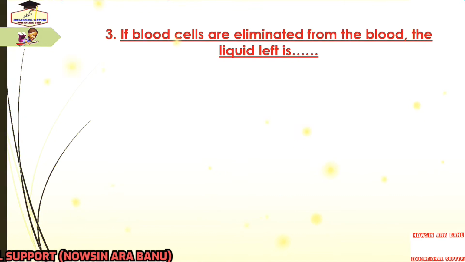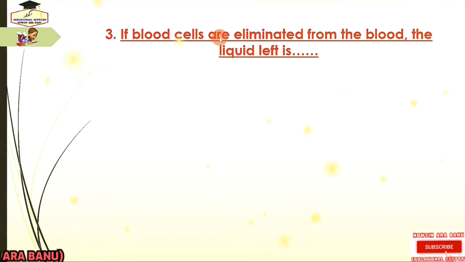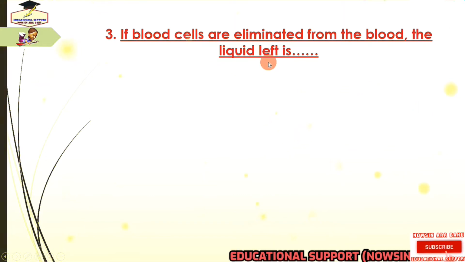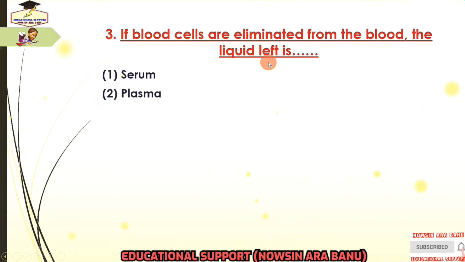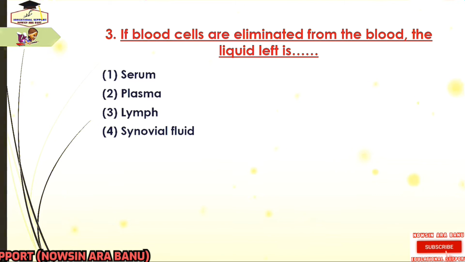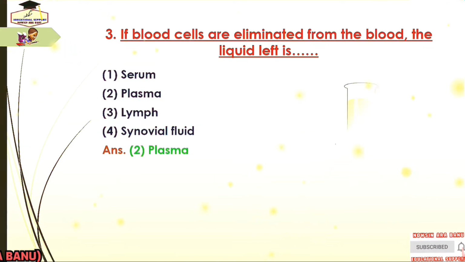Next question is, if blood cells are eliminated from the blood, the liquid left is, and the options are serum, plasma, lymph and synovial fluid. And the answer is plasma.